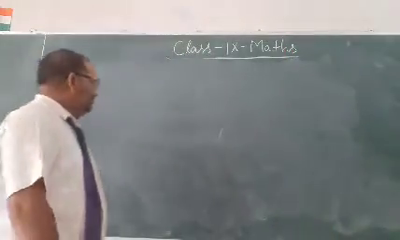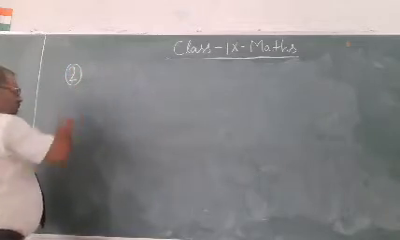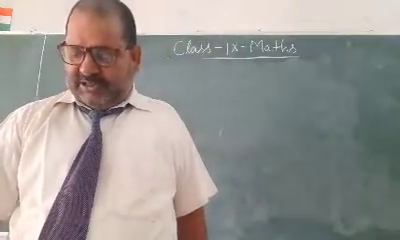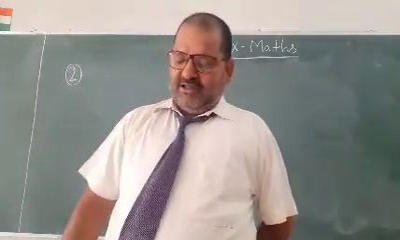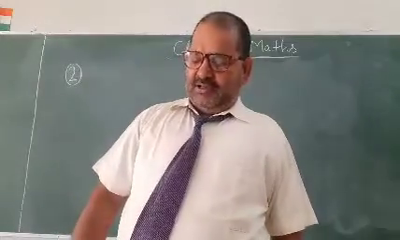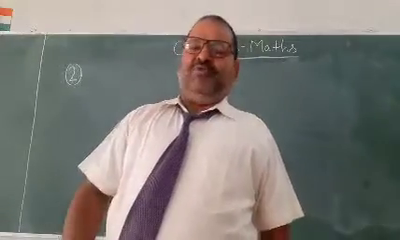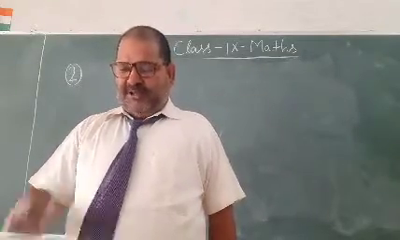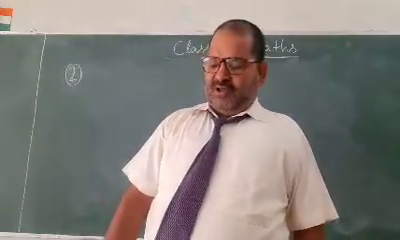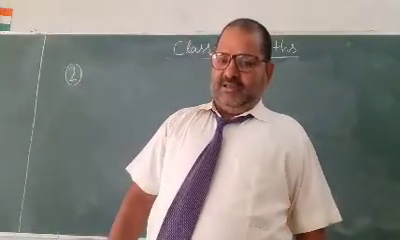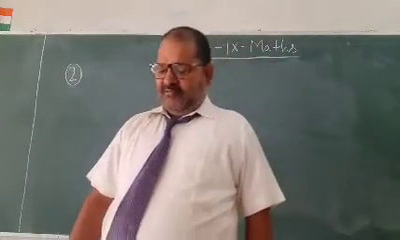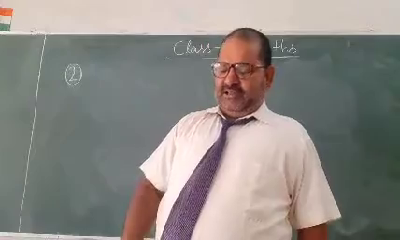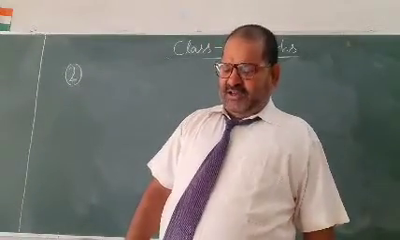Question number 2. In a triangle ABC, E is the midpoint of median AD, so that area of BED equals 1 by 4 area of triangle ABC.